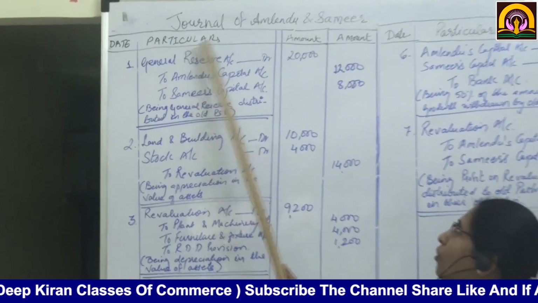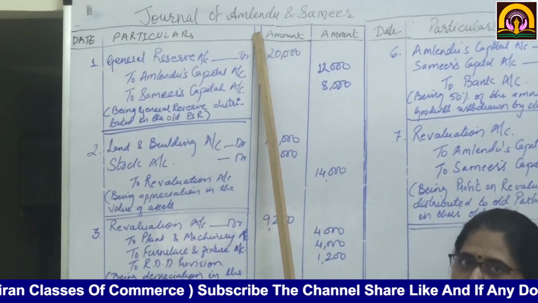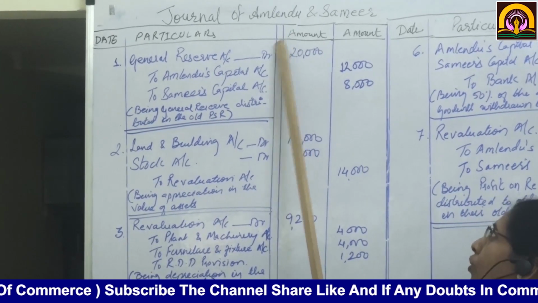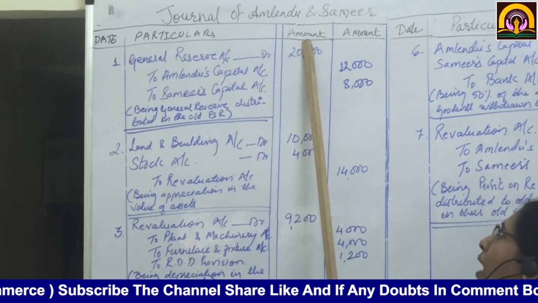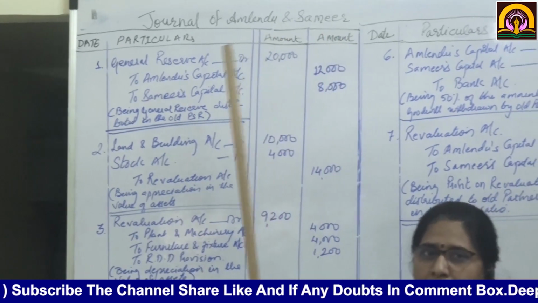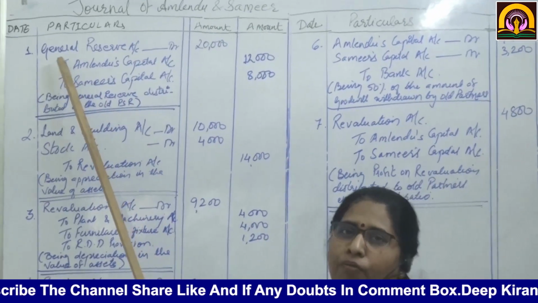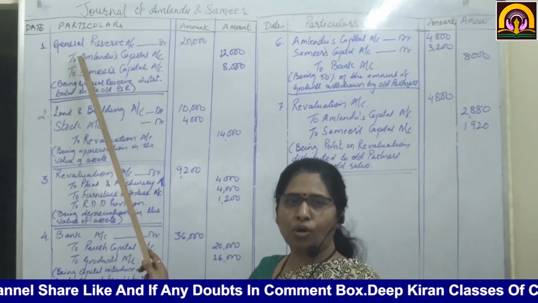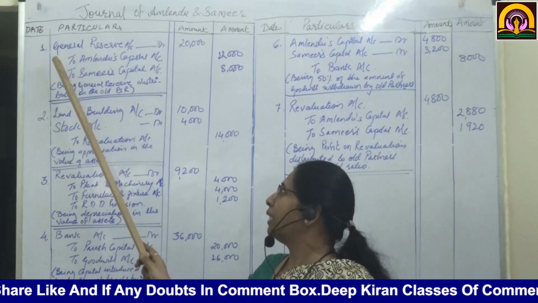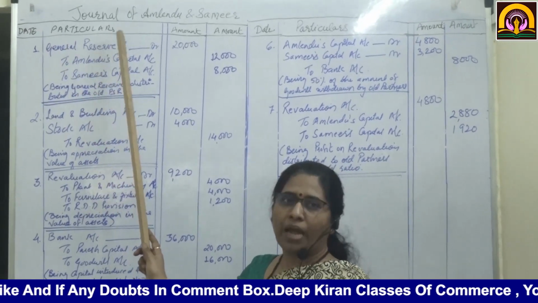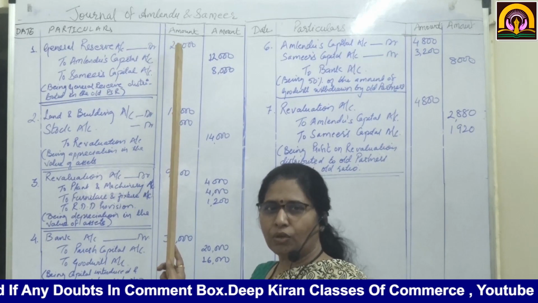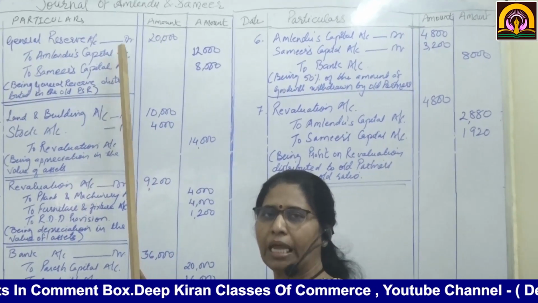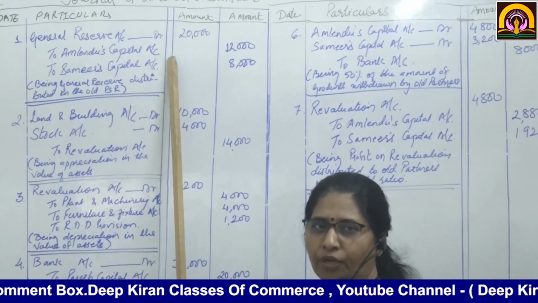Date, particulars, ledger folio, here LF. Ledger folio, the small amount is for amount and amount. The first entry will be for accumulated profits, which will be distributed in their old profit sharing ratio. See, general reserve, according to the balance sheet, what is the value? 20,000. 20,000 is to be distributed in their old profit sharing ratio.